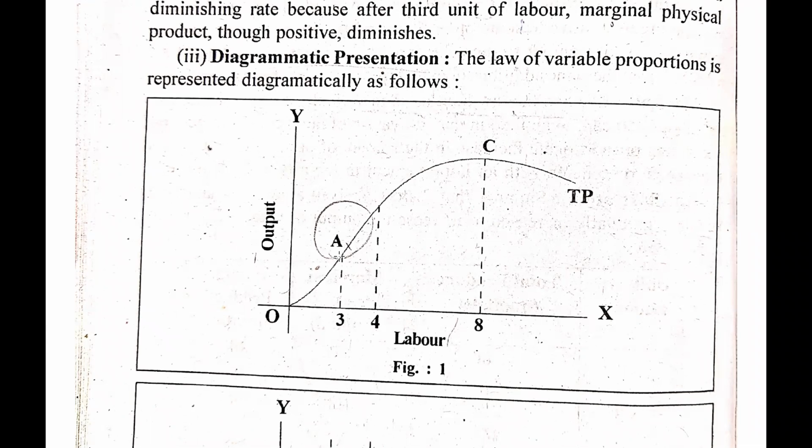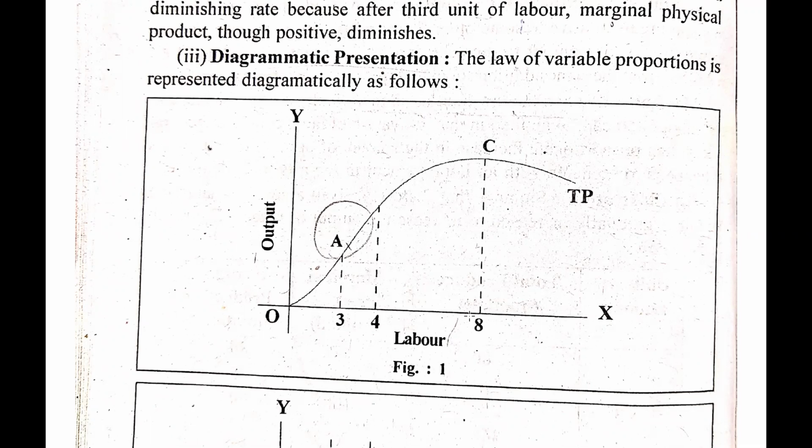But after this, our labor is increasing more compared to the output, and when we increase our labor from 3 to 4, here you can see the slope of the total production has gone slightly down. And after 4 to 8, you can see over here that the output is not increasing according to the increment in the labor.